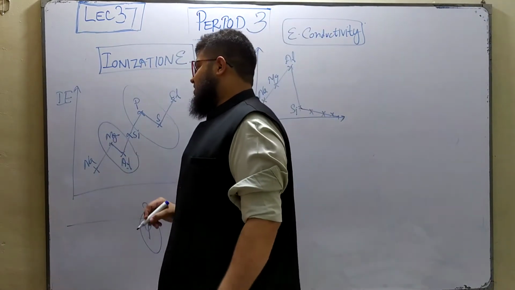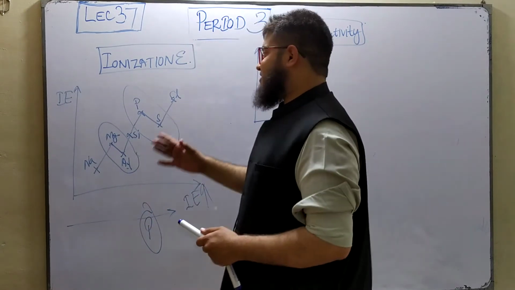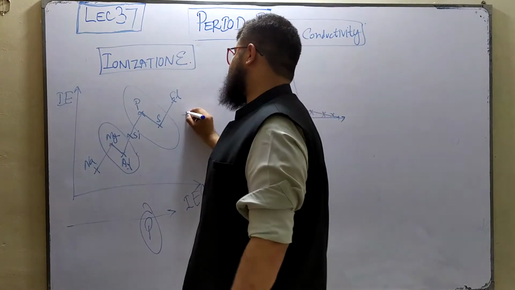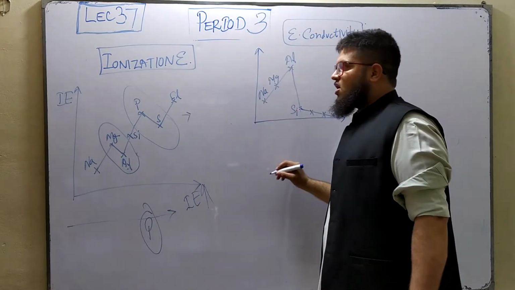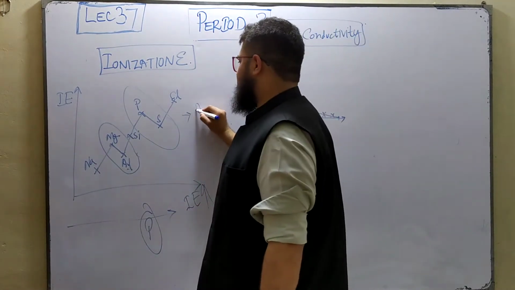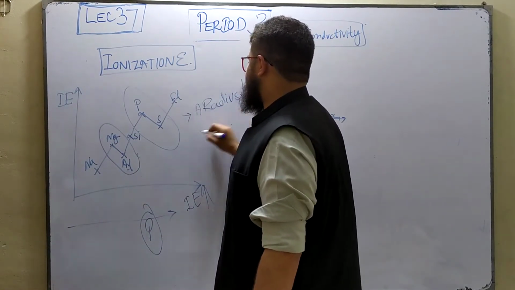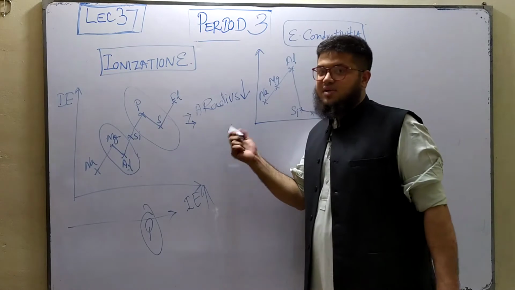Now, first of all, why is this ionization energy increasing across the period? So if you are asked this question, what are the points that you must include in your answer? First of all, what's happening to the atomic radius as we go across the period? Atomic radius is decreasing, right? We've explained the reason to that in the previous video.